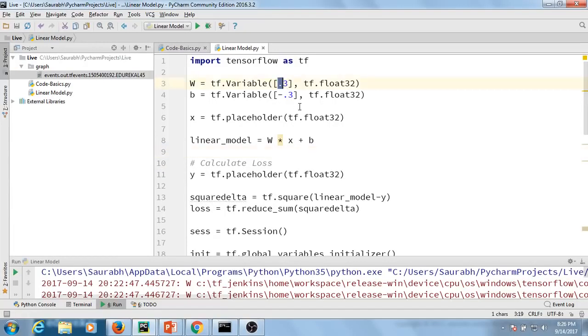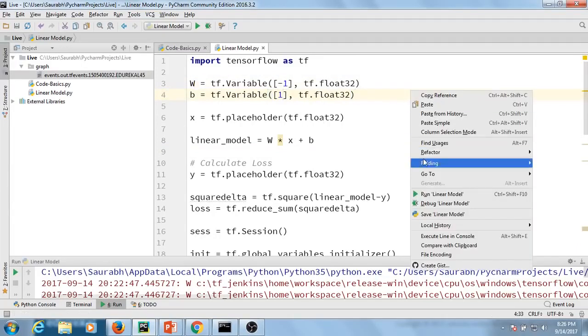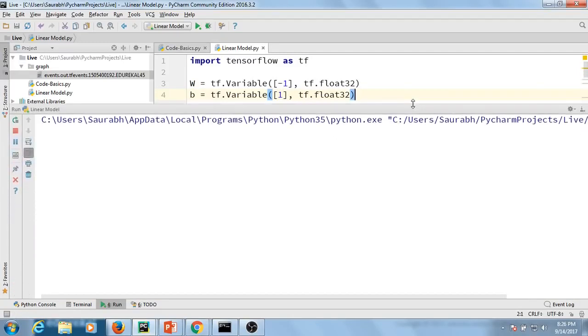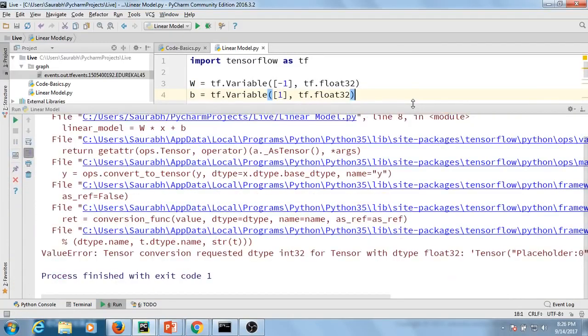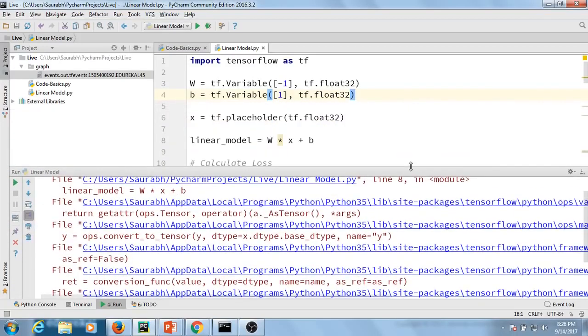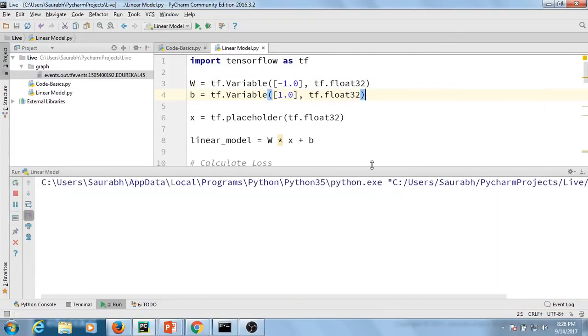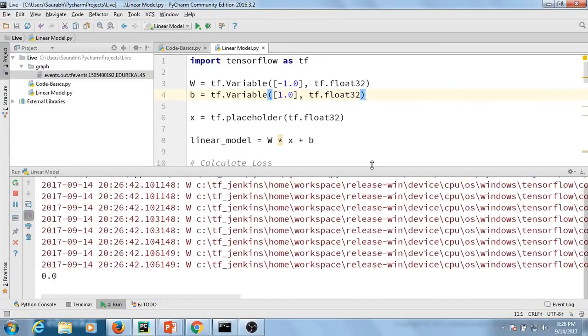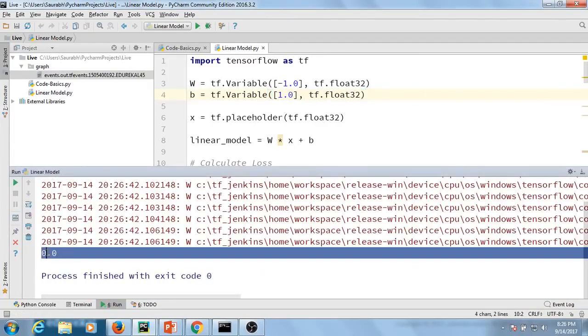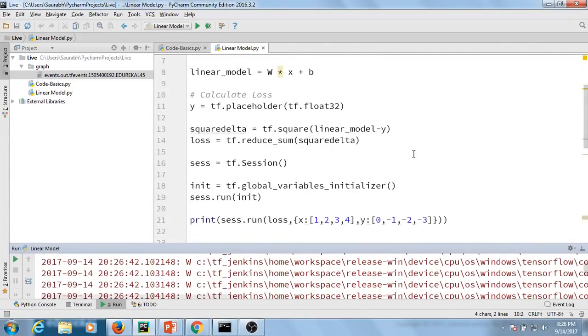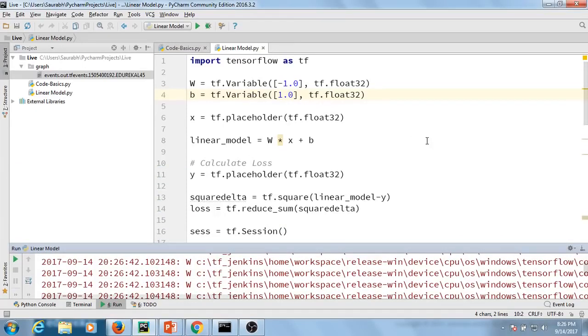I'll just make it as minus 1 and this as plus 1. So let us go ahead and see what happens. How much is the loss? Okay, I need to keep it in the float type. I'm sorry guys. Yeah, now it will work. So yeah, you can see that we have 0 error here. That means our model output is exactly equal to our actual output. But that happened when I updated my variables